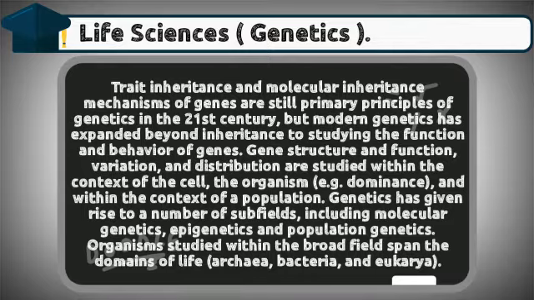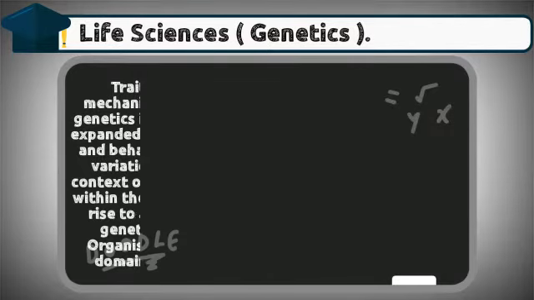genetics has expanded beyond inheritance to studying the function and behavior of genes. Gene structure and function, variation, and distribution are studied within the context of the cell, the organism, e.g. dominance, and within the context of a population. Genetics has given rise to a number of subfields, including molecular genetics, epigenetics, and population genetics. Organisms studied within the broad field span the domains of life: archaea, bacteria, and eukarya.